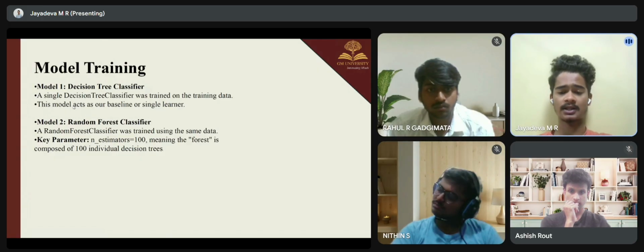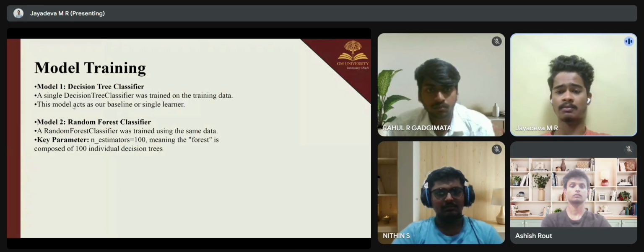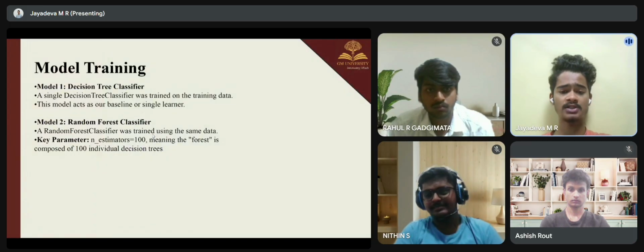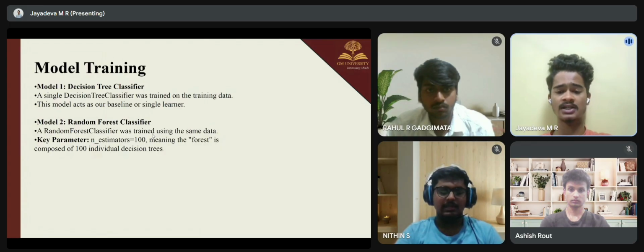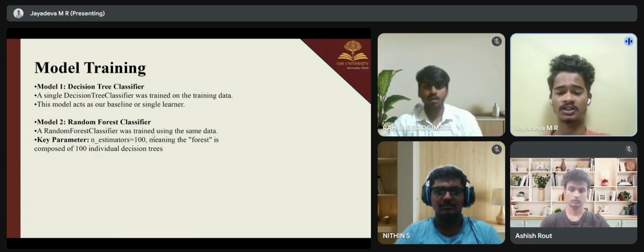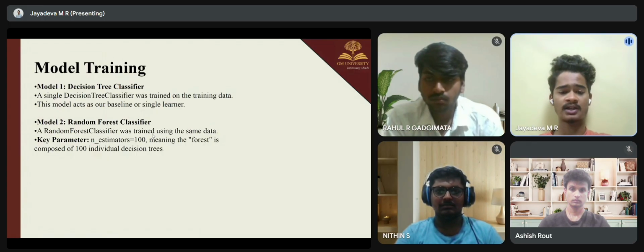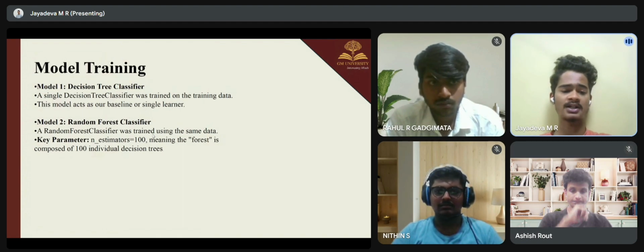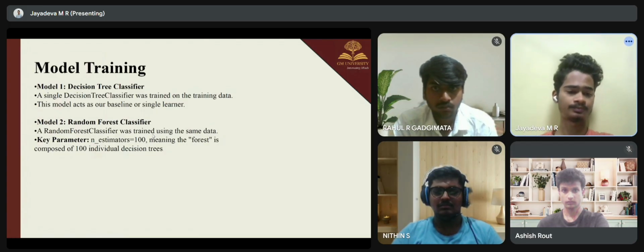The parameter tells the model to build an ensemble of 100 individual decision trees, which means 100 trees were trained on slightly different random samples of training data, which encourages diversity within the forest. By training both a single tree and a forest of 100 trees on the same data, we have perfectly set the stage to compare their performance and determine if the ensemble approach truly provides an advantage. The further part will be continued by my teammate Ashish.